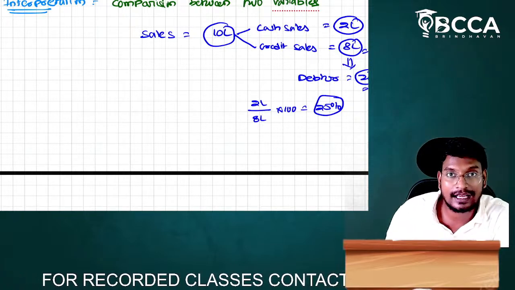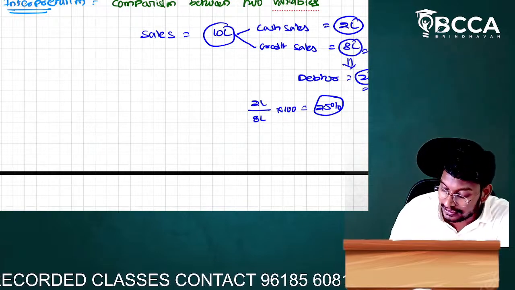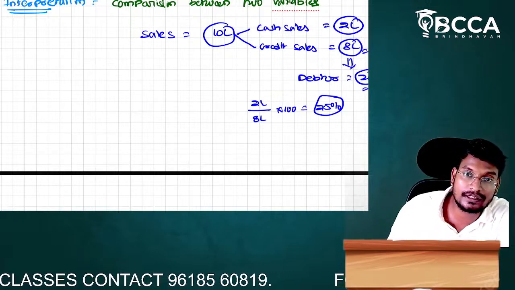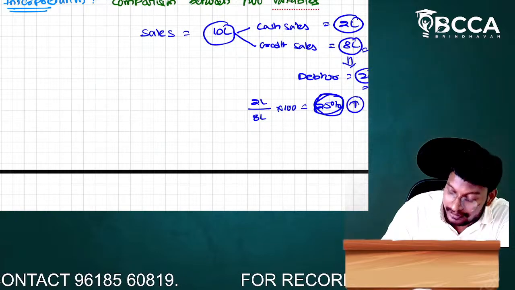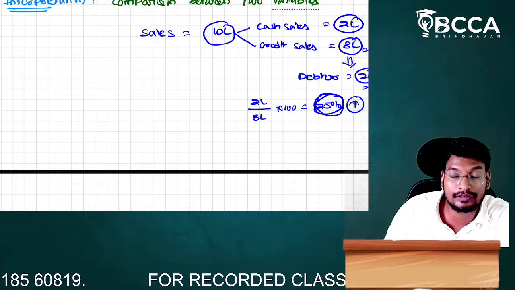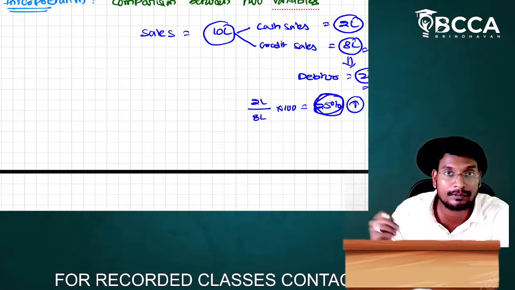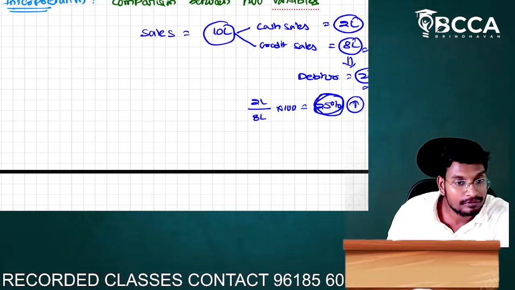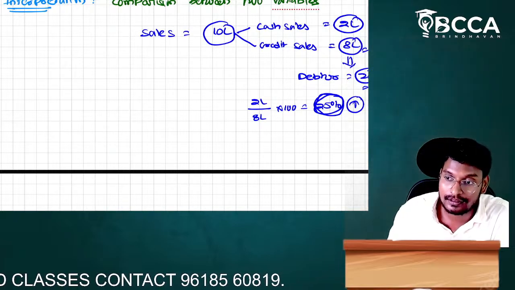If the ratio is high, we are not realizing the cash. If the ratio is low, we are realizing the cash. That means if the ratio is high, we are in a bad position. Yes or no, sir? Without realizing the money, we cannot do turnover. If we realize the money from the debtors, then only we will do the turnover. If you do not realize the amount from the debtors, we cannot do the sale. We cannot do the purchase and we cannot sell. Yes or no, sir? Yes.